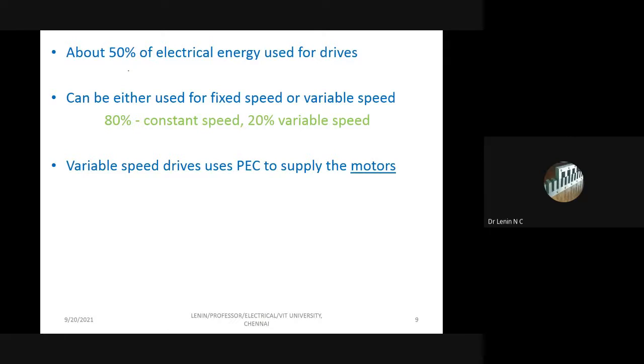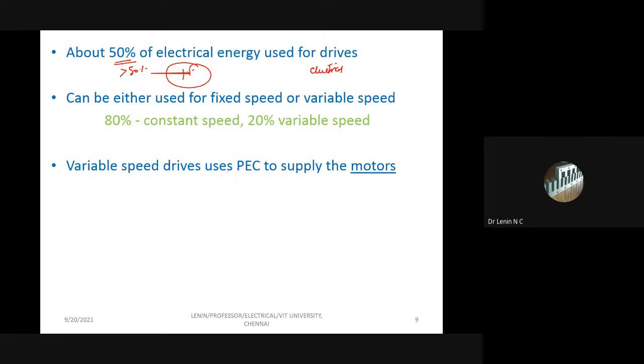The most important thing is to see that more than 50% of electrical energy produced is used for drive systems alone. That is, electrical drive systems. I'm talking about only electrical drive systems, maybe either fixed speed or variable speed, doesn't matter. So more than 50% of the electrical energy. Remember, if you save even 1% of that, it is going to give a massive amount of profit for you. That is why people keep on doing research on this.